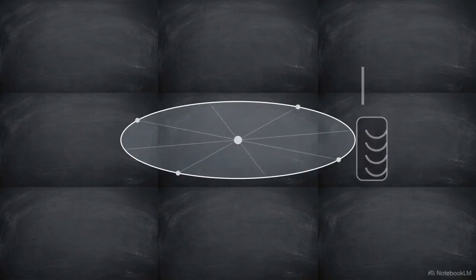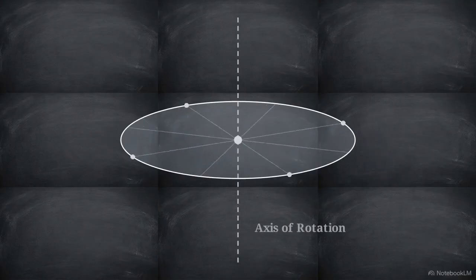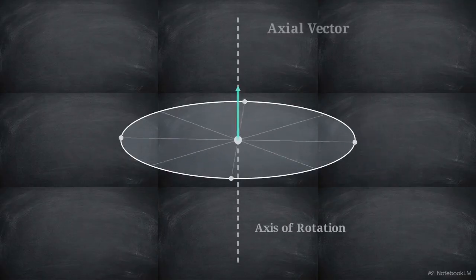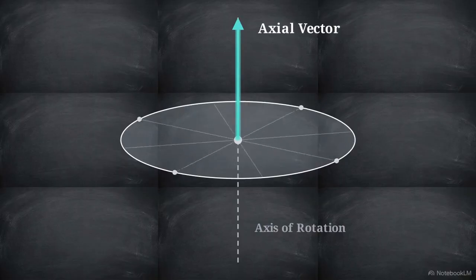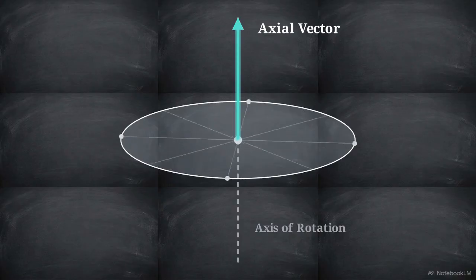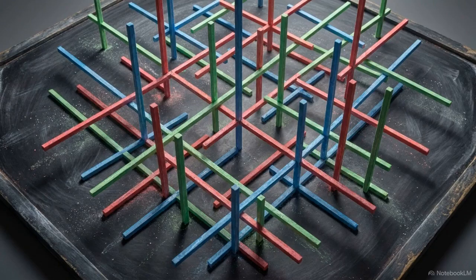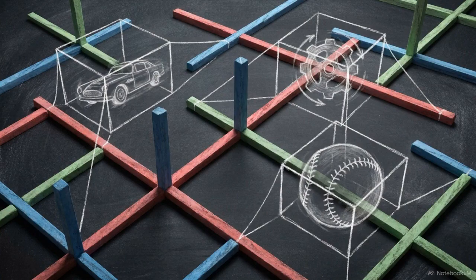If the object spins in a plane, the only direction that remains unchanged is the axis passing through the center. By placing the vector strictly along this axis of rotation, we create a stable reference for the rotational force. These orthogonal unit vectors form an absolute grid. Every physical action, whether translating linearly across a room or spinning around an axis, is mapped mathematically onto this framework.